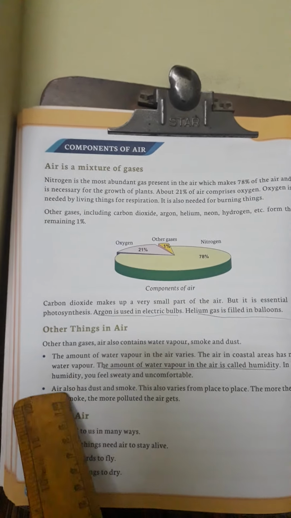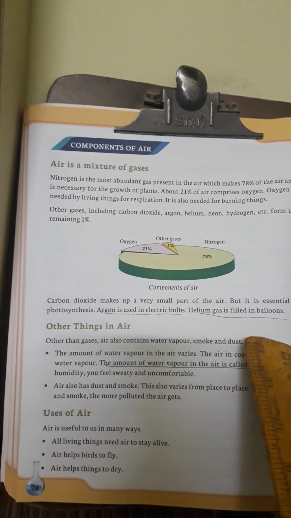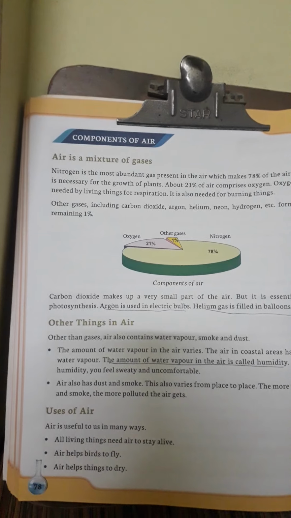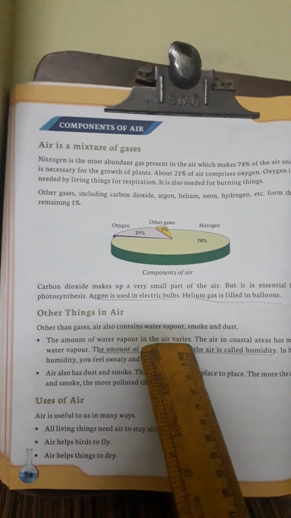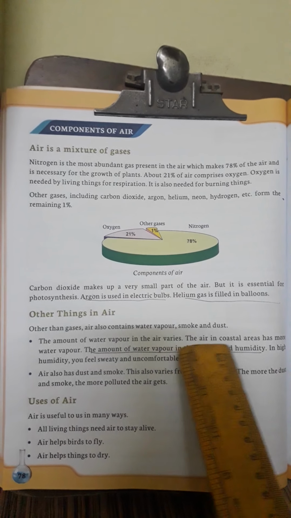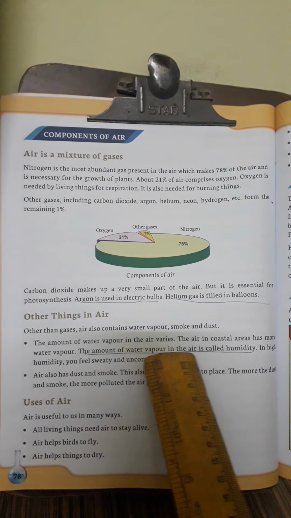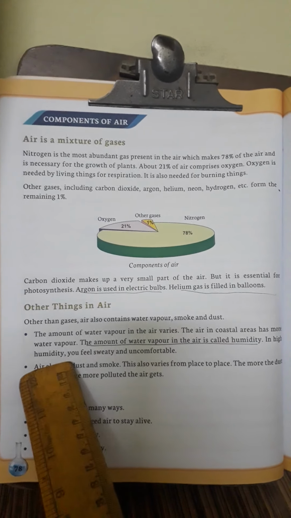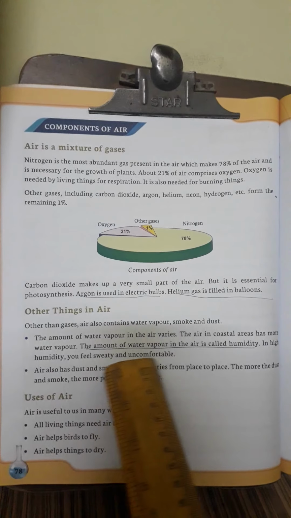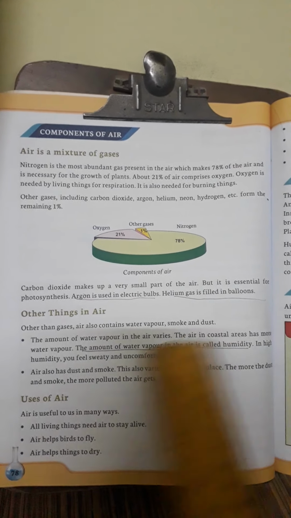Other than gases, air also contains water vapor, smoke and dust. The amount of water vapor in the air varies. The air in coastal areas has more water vapor. The amount of water vapor in the air is called humidity. In high humidity, you will feel very sweaty and uncomfortable. Please underline: the amount of water vapor in the air is called humidity.